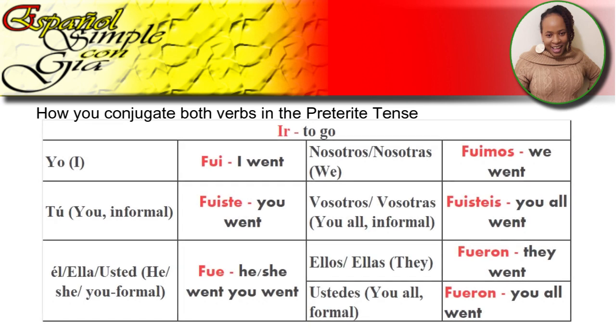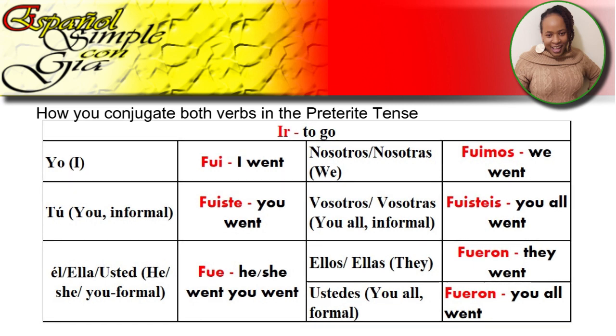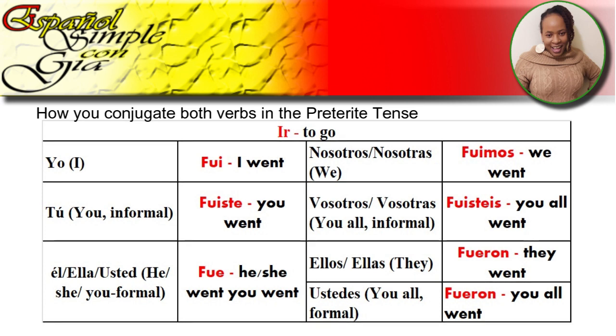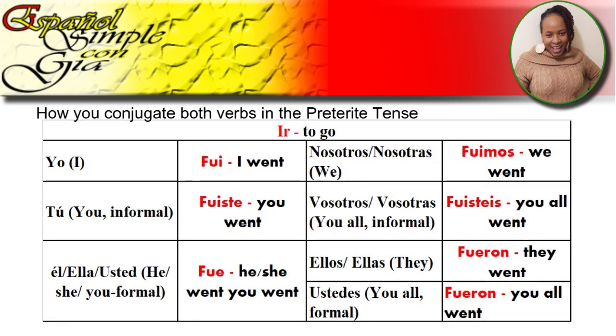And now let's look at ir. Yo fui, I went. Tú fuiste, you went. Él fue, he went. Ella fue, she went. Usted fue, you went, and that's formal you. Nosotros o nosotras fuimos, we went. Vosotros o vosotras fuisteis, you all went. Ellos o ellas fueron, they went. And ustedes fueron, you all went.